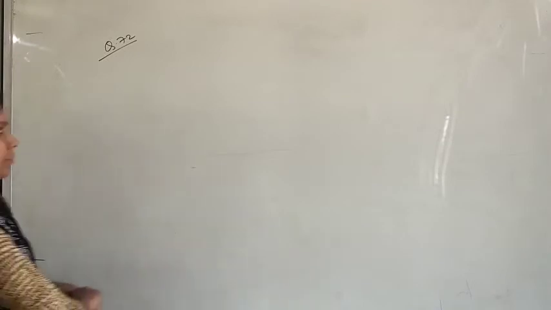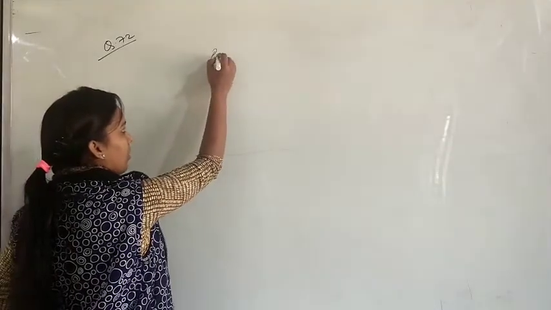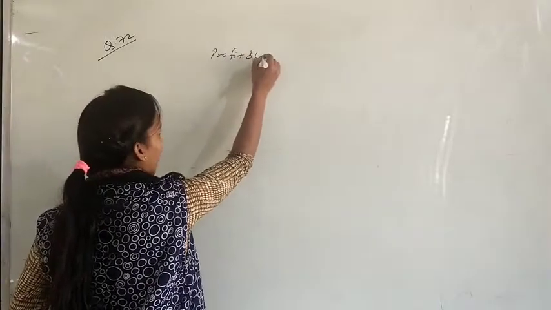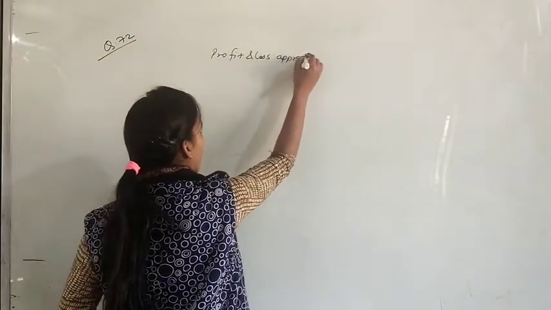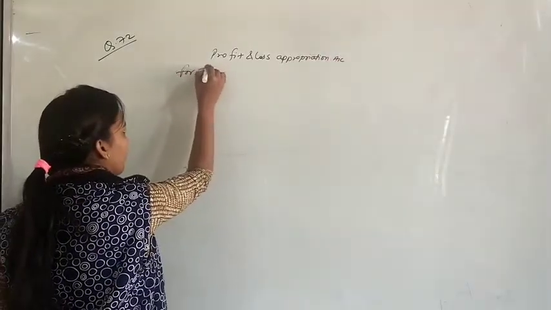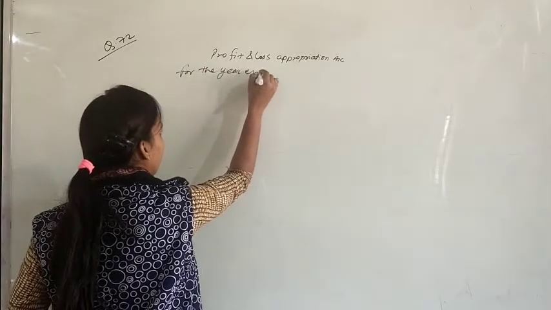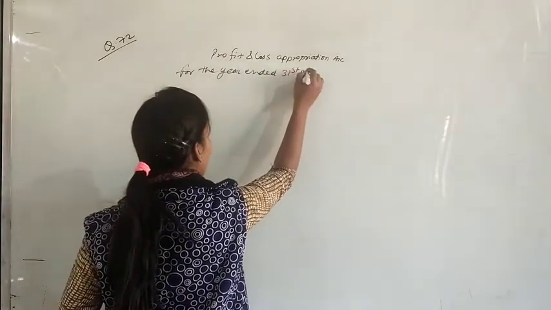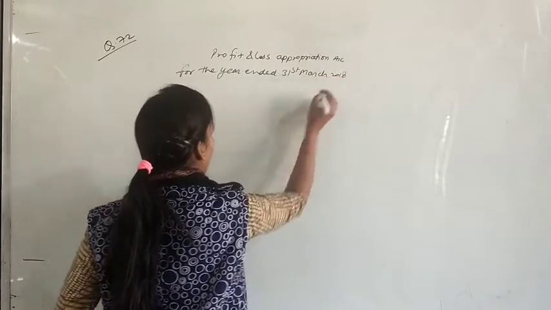Okay. Net profit for the year ending 31st March before allowing or charging interest is rupees 4,32,000. After this all drawings are given for 3 partners and we have to prepare the P&L appropriation account for the year 2017-18. So write down profit and loss appropriation account for the year ended 31st March 2018.